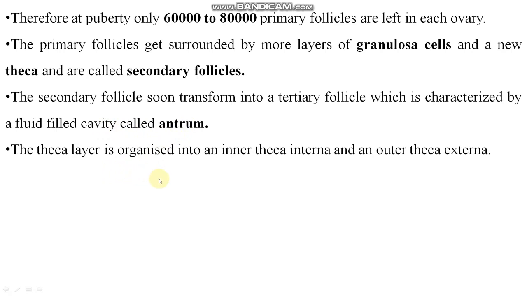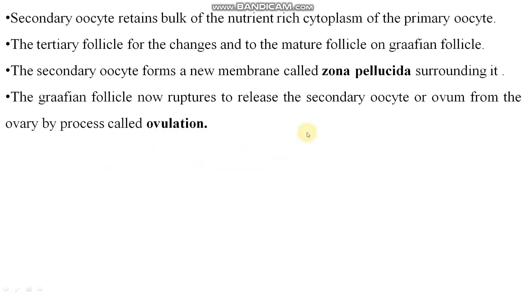The theca layer is organized. We are talking about the structure of the ovary here, right? The theca layer is organized into an inner theca interna and an outer theca externa. Secondary oocyte retains the bulk of the nutrient-rich cytoplasm of the primary oocyte. The tertiary follicle changes into the mature follicle or Graafian follicle.